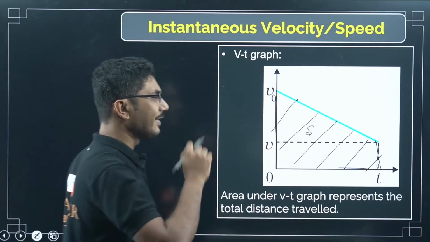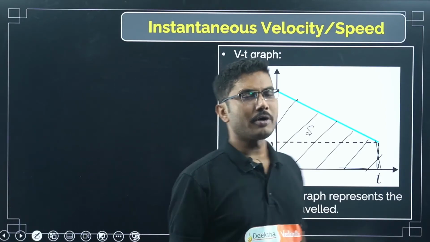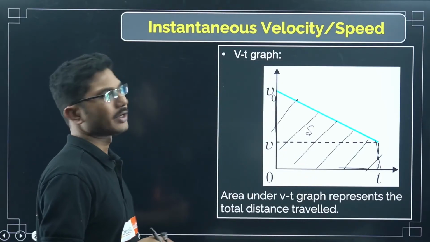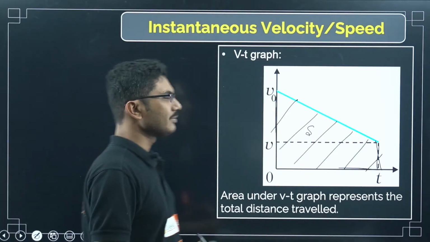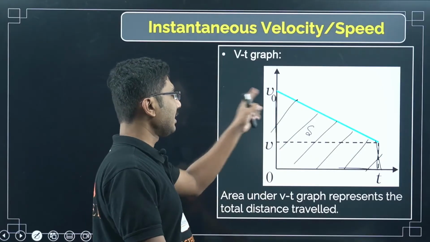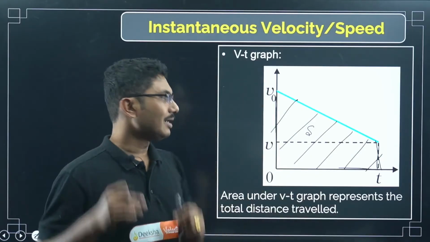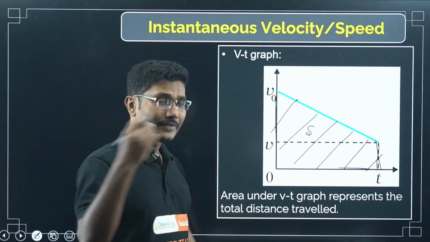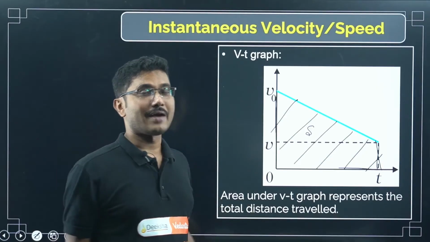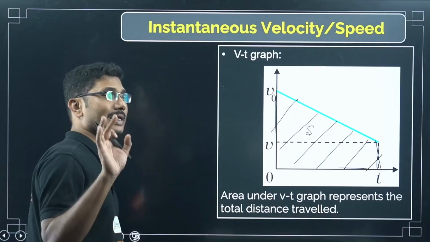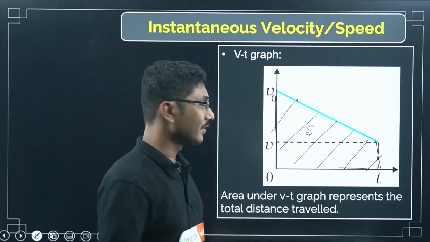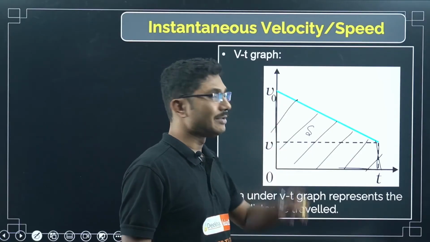In case of xt graph, only the slope is important, but the area under the xt graph is not so important. Area under the xt graph does not represent anything, but VT graph represents the total displacement, right? You can calculate average velocity in a different way also, but this is very important.